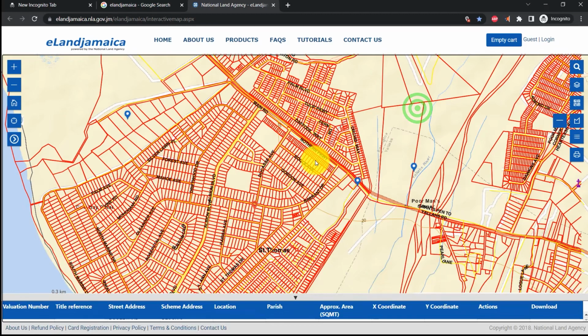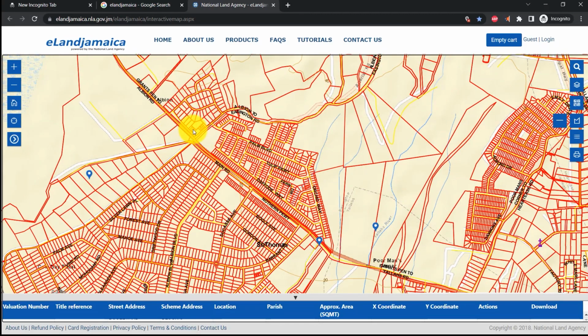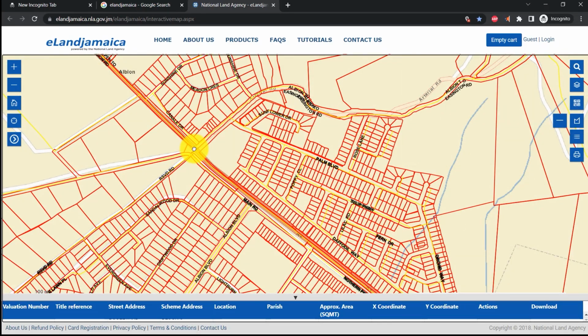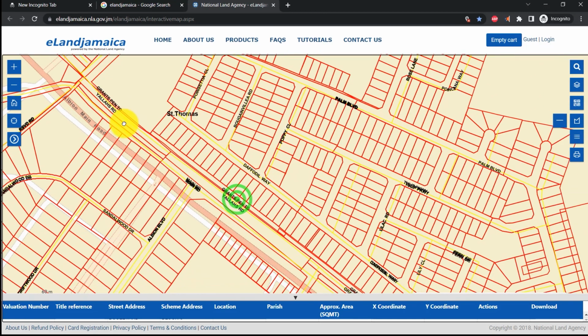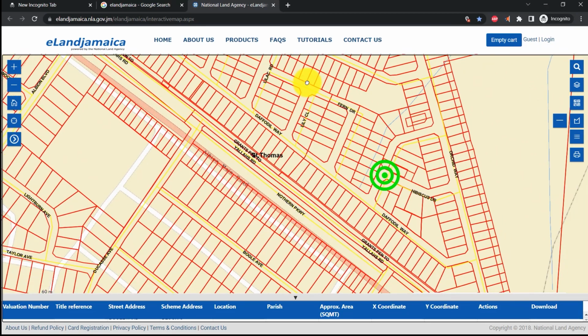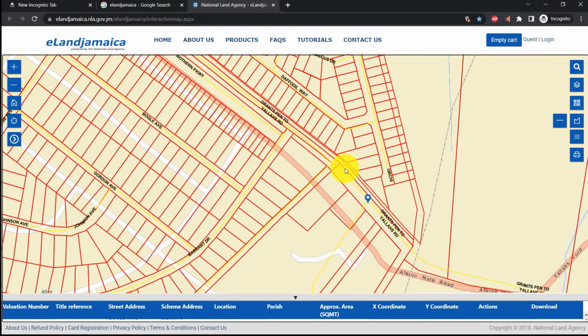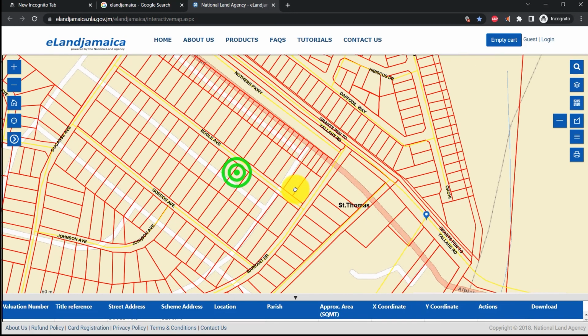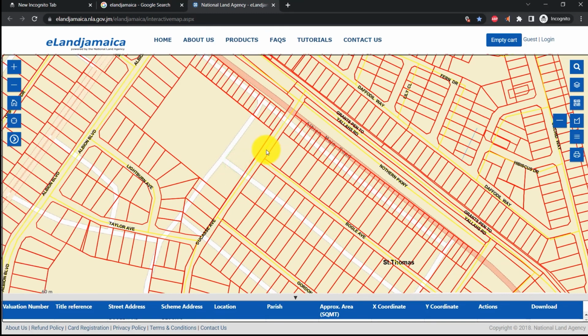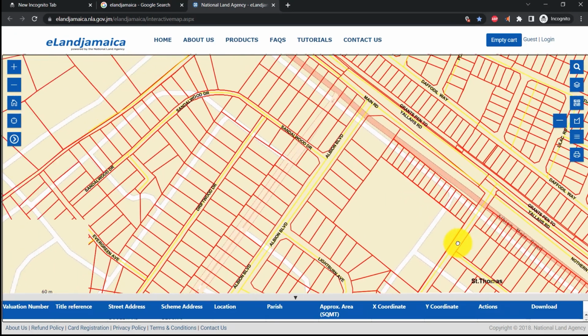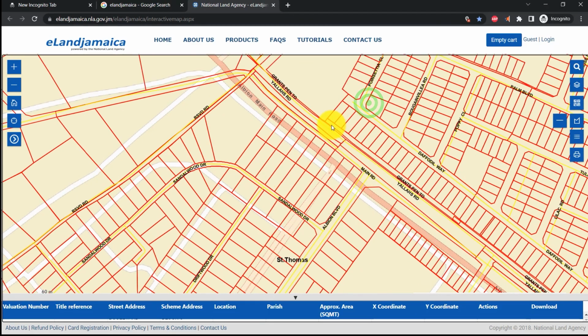So let us go up to the gas station area, because that is normally where we enter the Albion community from. So we have to look to see if we can find the Albion Boulevard area. So let me see if we can find the Albion Boulevard area, and then we can work our way from there. Okay, beautiful. So now we have found it. So the Albion Boulevard is right at this juncture, the main road, and this is where the gas station would be.